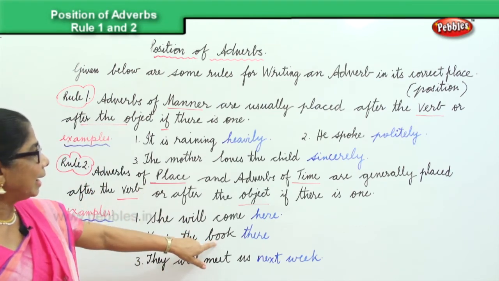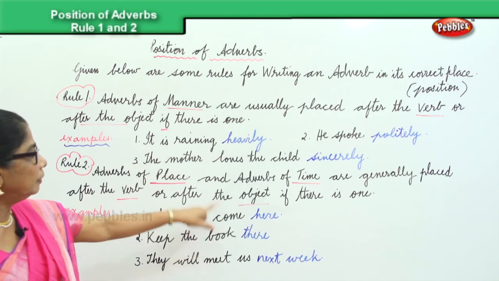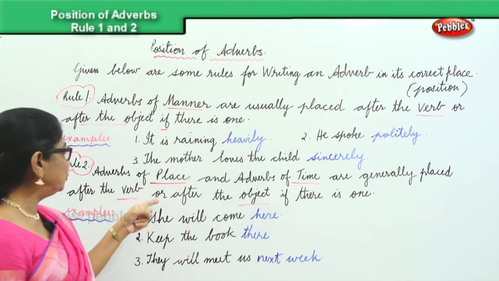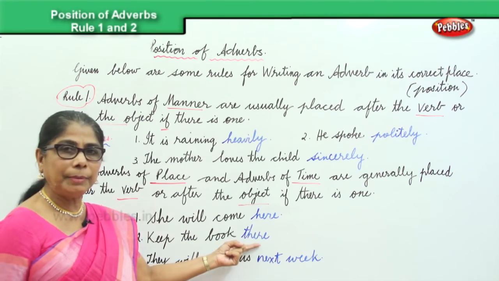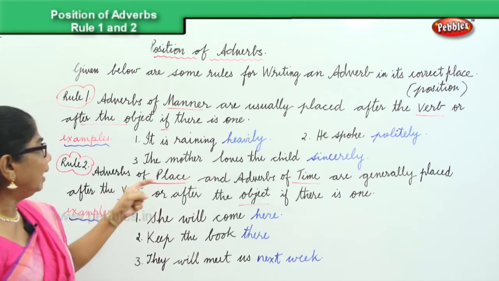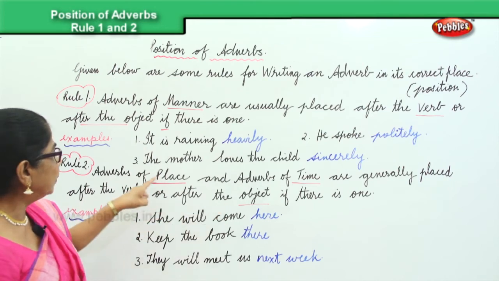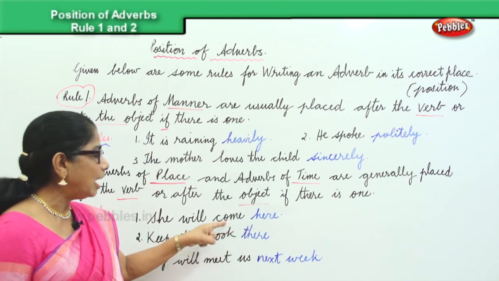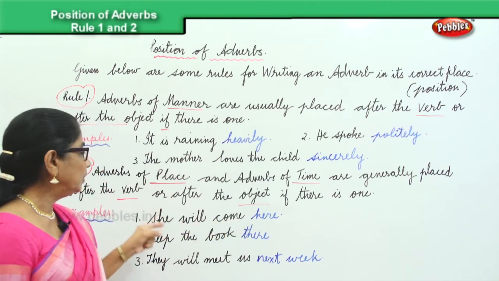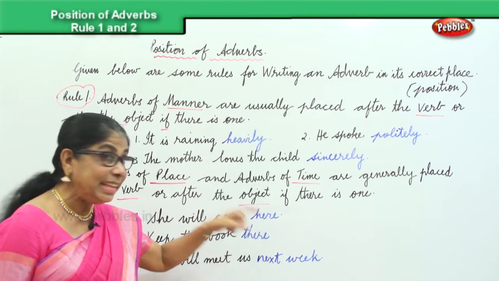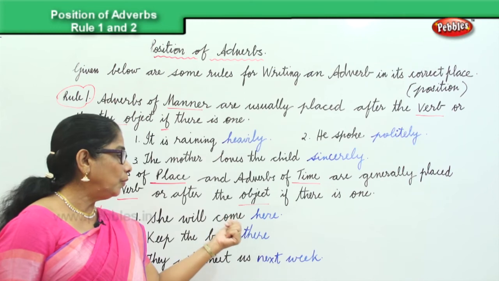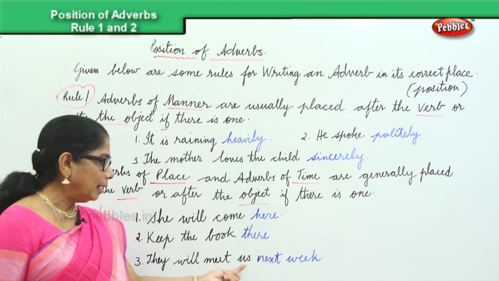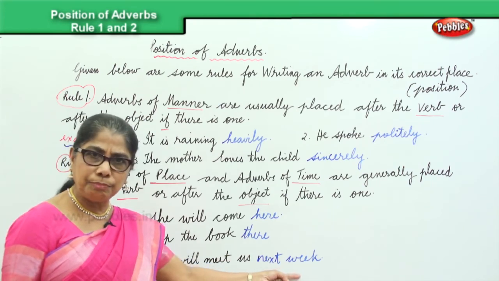In the second one, keep the book there, the object is book. Where should you keep the book? Keep the book there. Again, in the adverb of place, the adverb is placed after the verb come. She will come here. So the verb is placed before the adverb. The object is placed before the adverb. Again, us. The object is placed before the adverb.